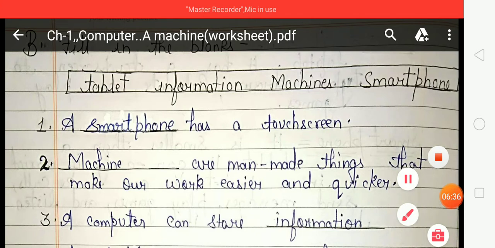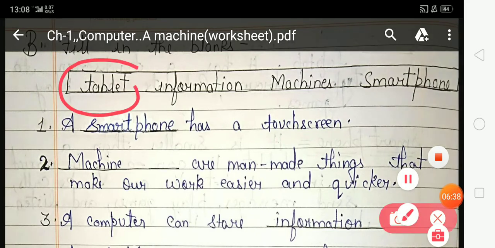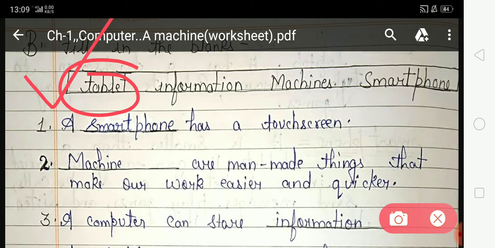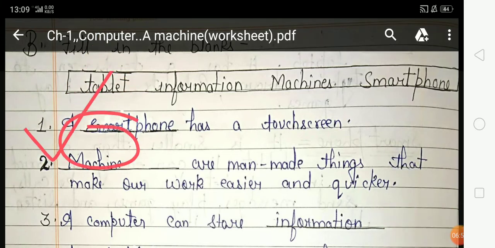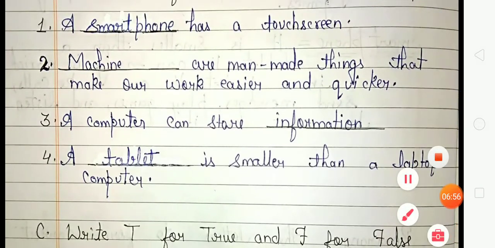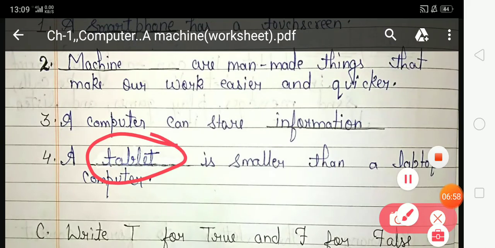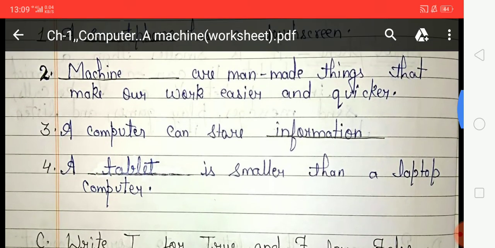Which option is correct? Tablet. A tablet is smaller than a laptop computer. So students, you have to choose tablet from this hint box and write tablet at the given place. Tablet is the correct answer. I hope you all understand this exercise.